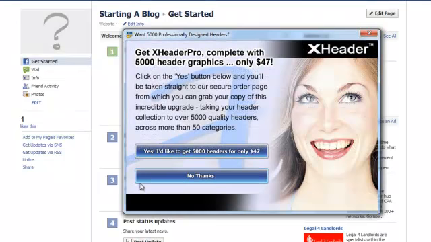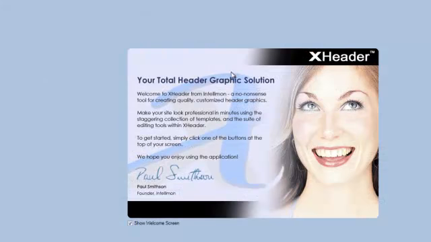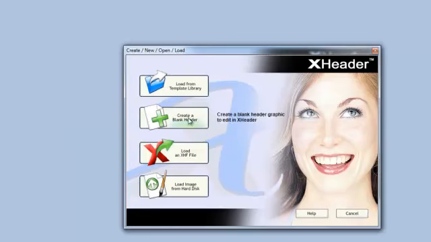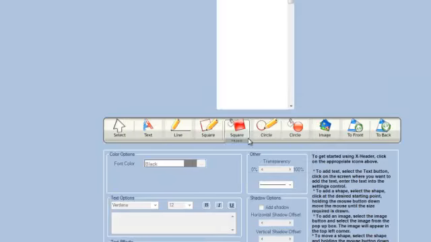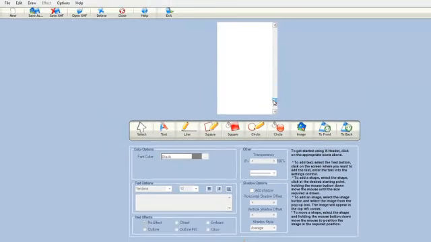I'll open it here. When you download it, it's going to ask you if you want to buy the $47 software graphics. If you want to buy it, go ahead, but I usually say no, and then it opens up to this particular screen. So what I do is click on new and then click create a blank header. The dimensions for the Facebook banner on the left hand side is 180 by 540, so this is what I change it to. Then I click OK. Now this is going to be my Facebook logo.